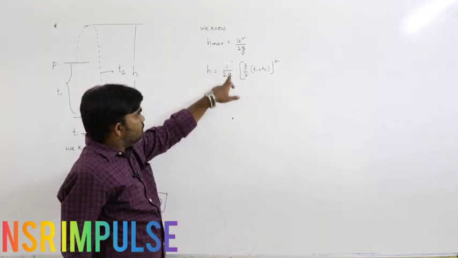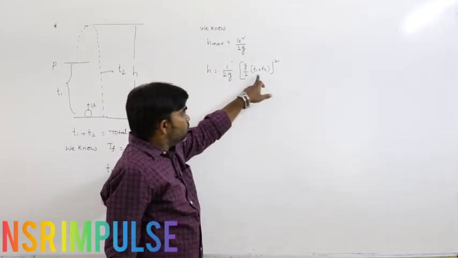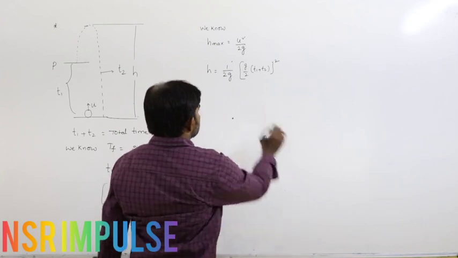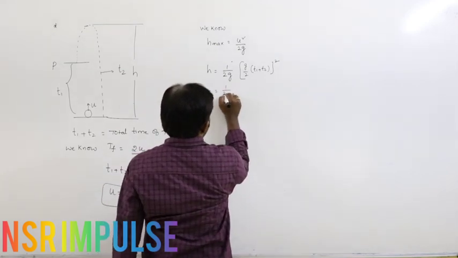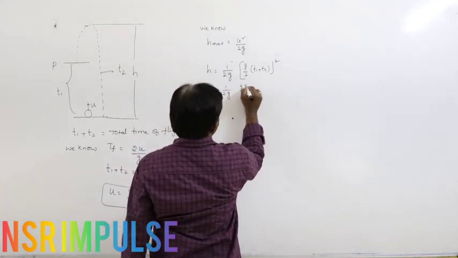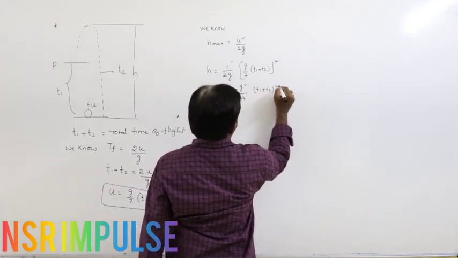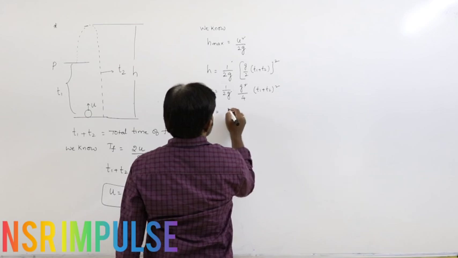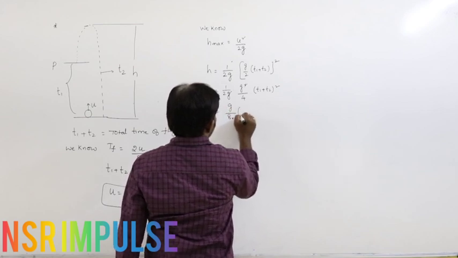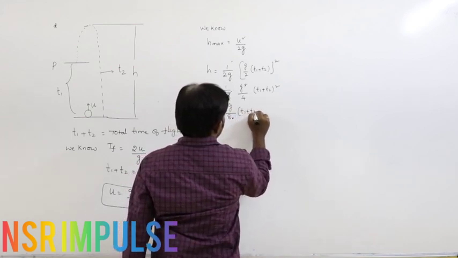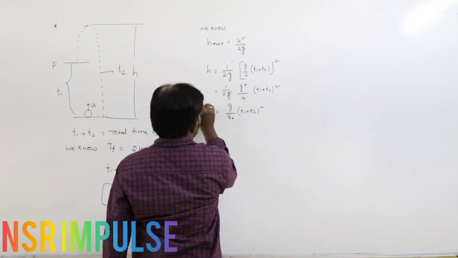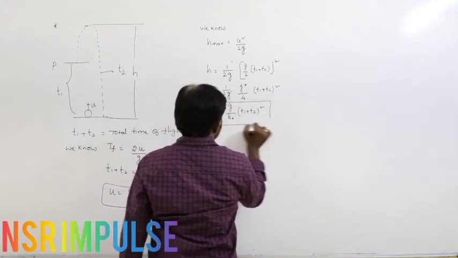So h equals 1 by 2g into u square, with u equal to g by 2 into (T1 plus T2), whole square. So h equals 1 by 2g into g square by 4 into (T1 plus T2) whole square. One g gets cancelled, giving g by 8 into (T1 plus T2) whole square. This is the maximum height reached by the body.